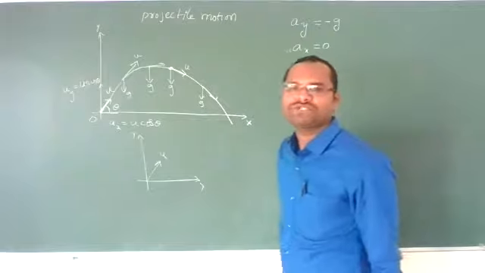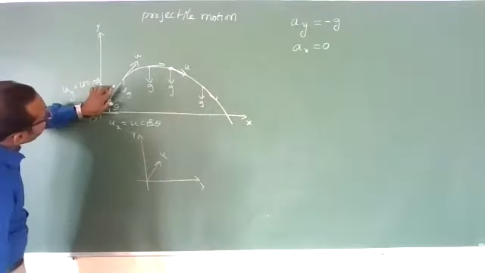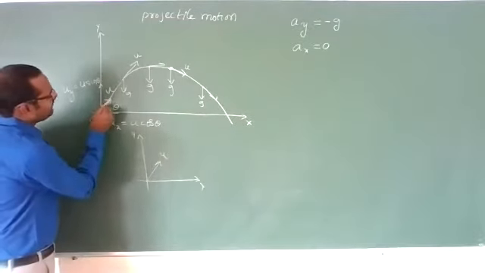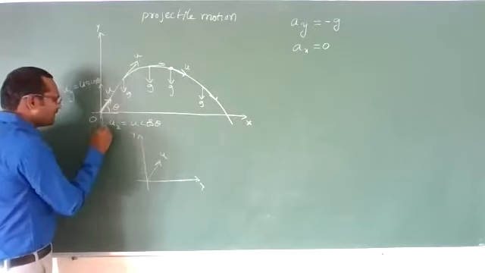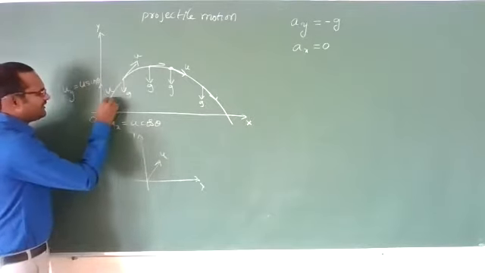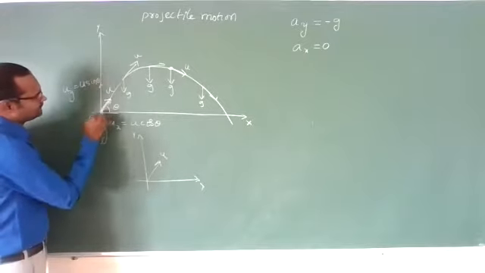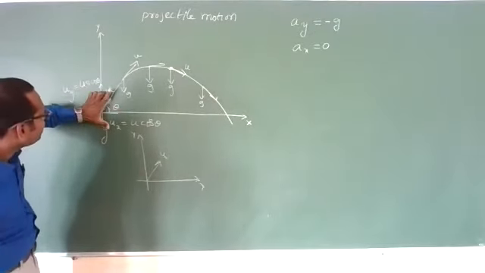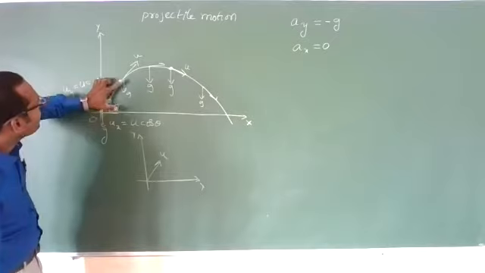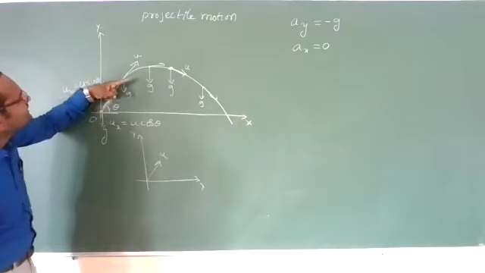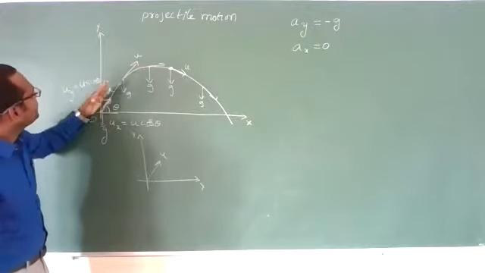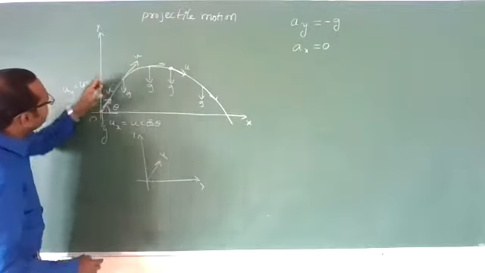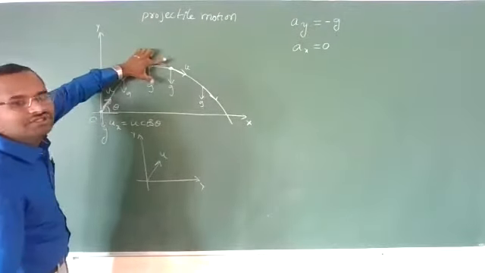Here is one important point they will ask you. As this body is going up, initially the angle between acceleration due to gravity and the velocity vector is how much? More than 90. This one is perfectly 90, and this is more than 90. As it is moving up, the direction of this velocity vector keeps changing like this. So as it moves up, this angle is going to change.